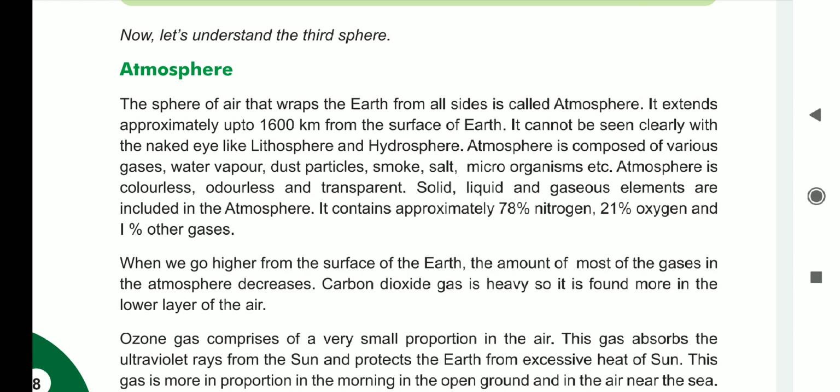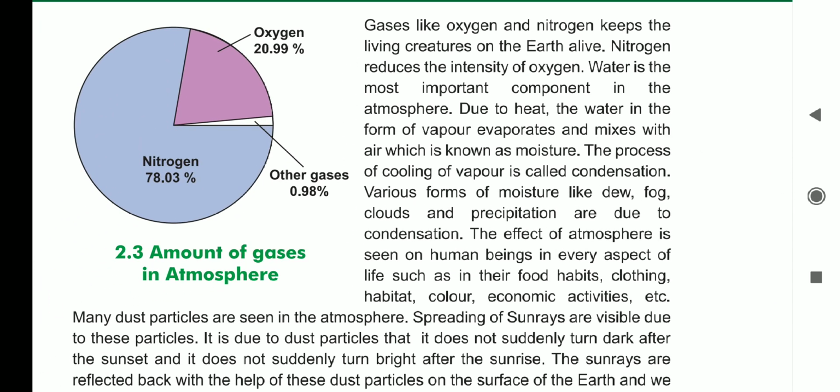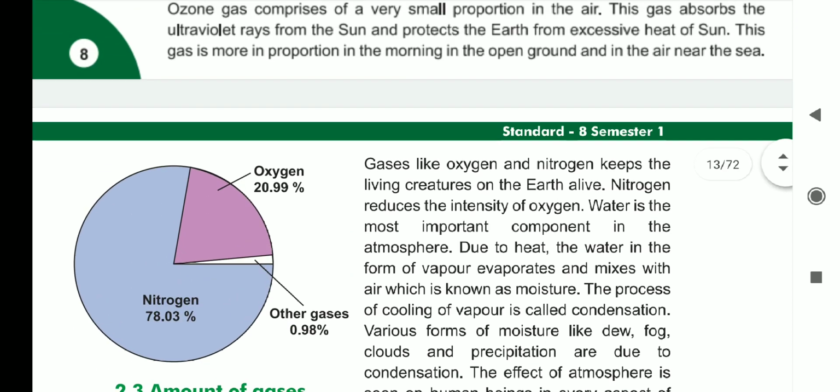Solid, liquid and gaseous elements are included in the atmosphere. It contains approximately 78 percent nitrogen, 21 percent oxygen and 1 percent other gases, which you can see in this diagram of the amount of gases in the atmosphere. In the diagram, blue is nitrogen covering the maximum part, pink is oxygen covering about 20.99 percent, and white is other gases, about 0.98 percent.